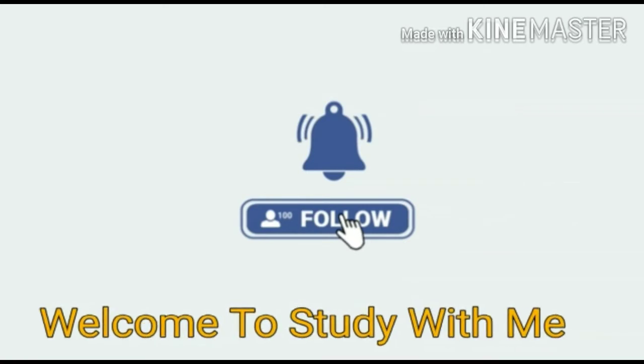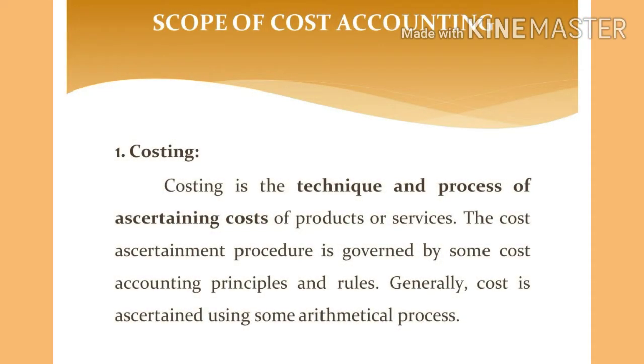In this video, we are going to see the topic called Scope of Cost Accounting. First point, costing. Costing is the technique and process of ascertaining cost of product. It is nothing but the method applied to determine the cost of a product. There are a lot of methods available in the cost accounting for determination of cost of a product. They are process costing, unit costing, job costing, standard costing, etc.